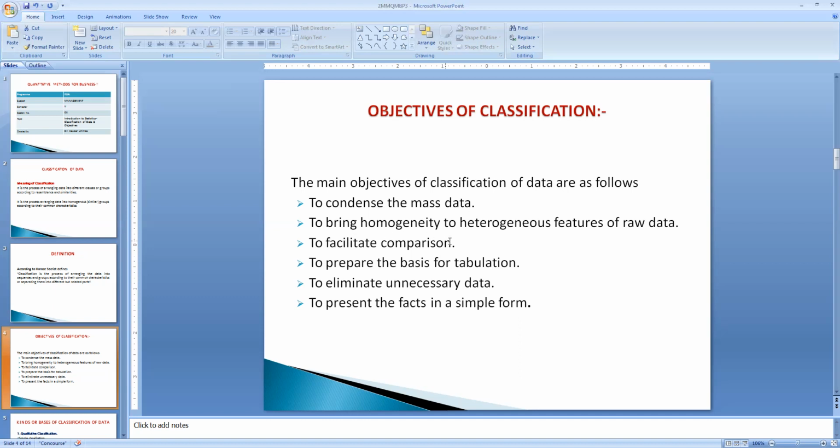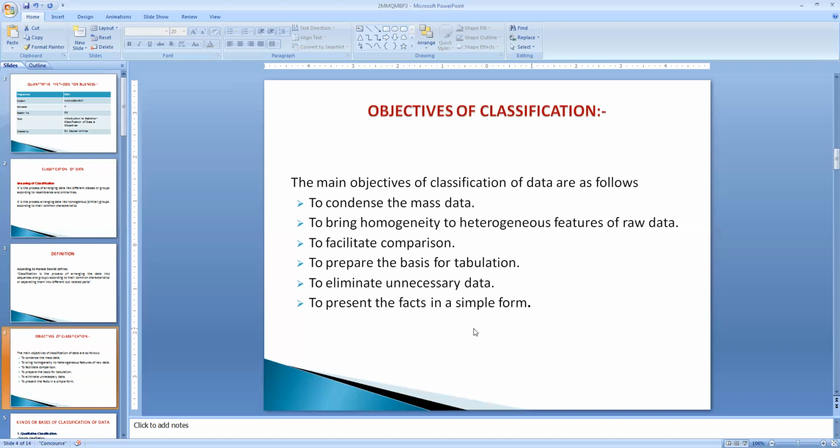The second objective of classification is that we want to see the homogeneity within the heterogeneous features of the raw data. The data that we have collected is heterogeneous, and it has to be segregated into homogeneous groups having the same characteristic features. Classification also helps us to facilitate comparison. We can compare the data from one variable to another. If we segregate into different groups, the comparison becomes very easy.